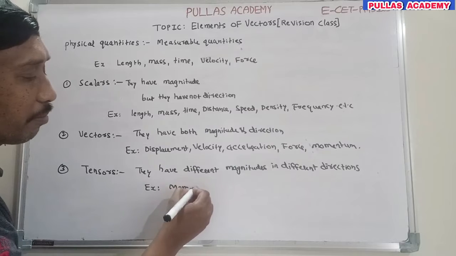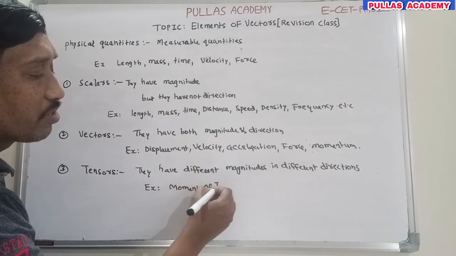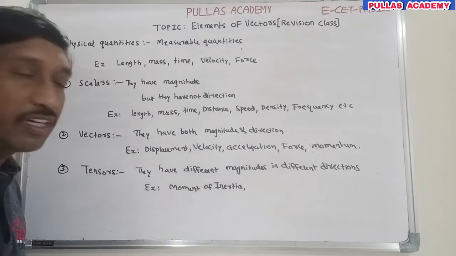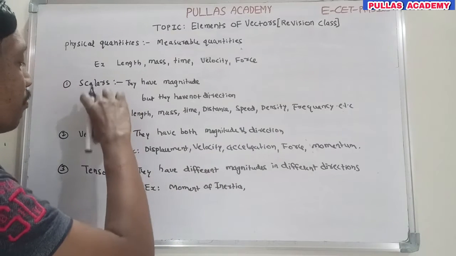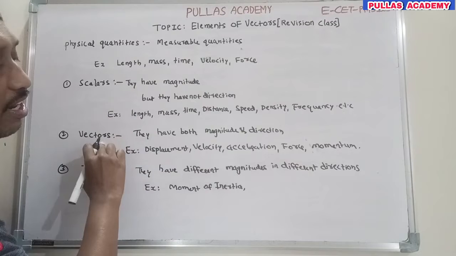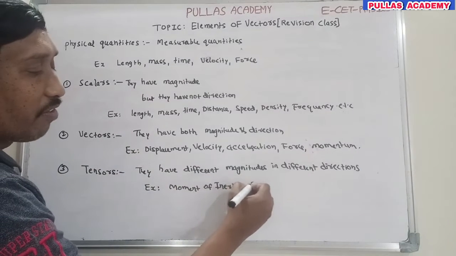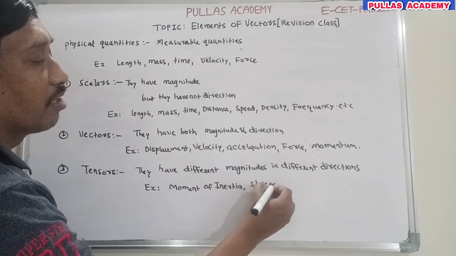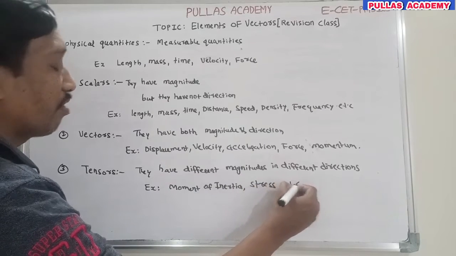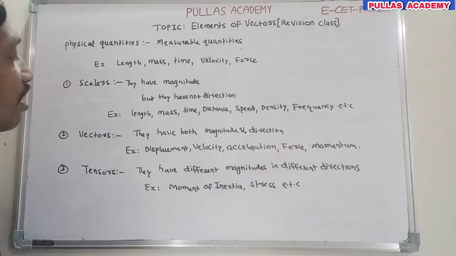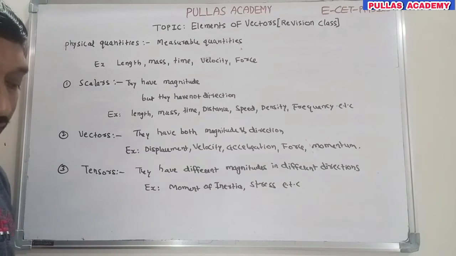Another is stress. Actually it is not important for your ECET syllabus, since questions are mainly asked based on scalars and vectors, but it is a related topic, that's why I have explained it. So these are the classification of physical quantities based on direction.